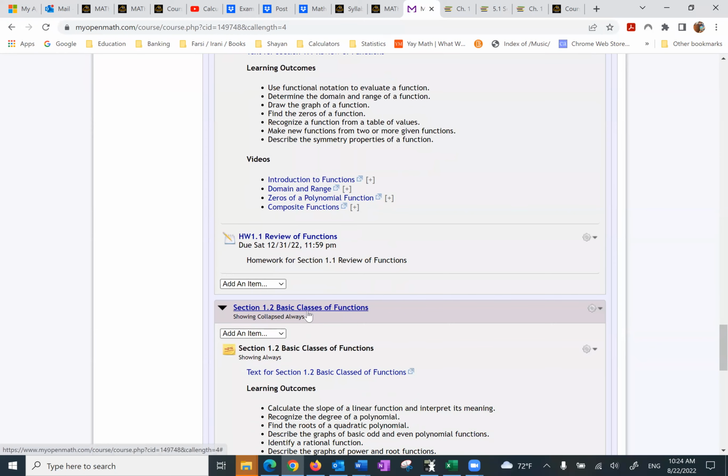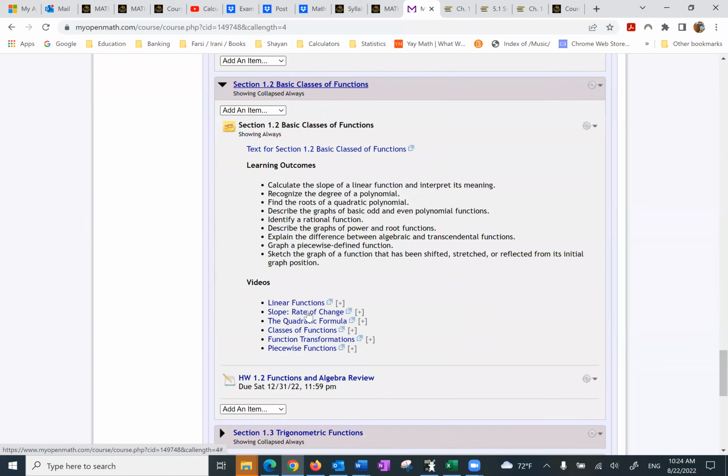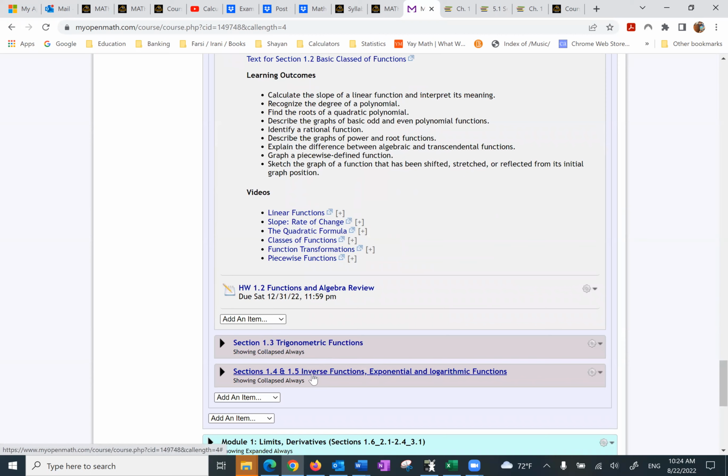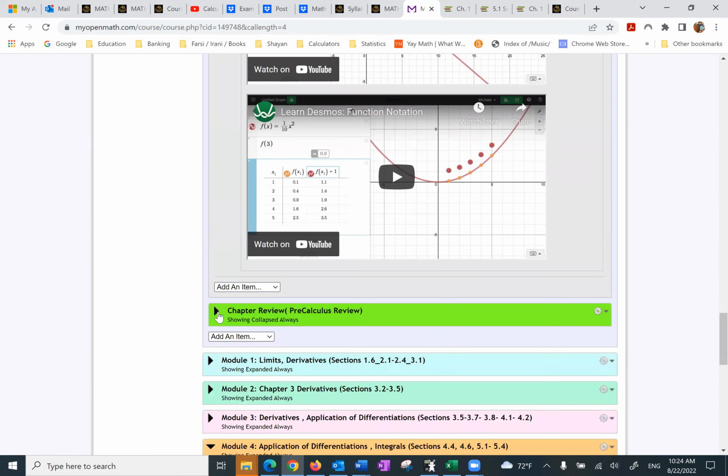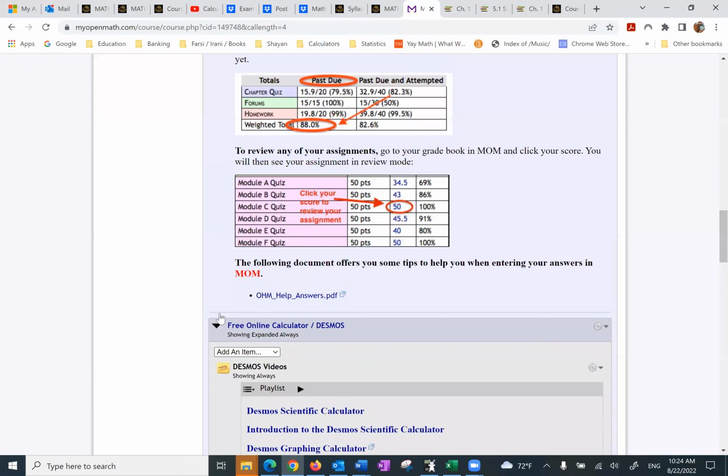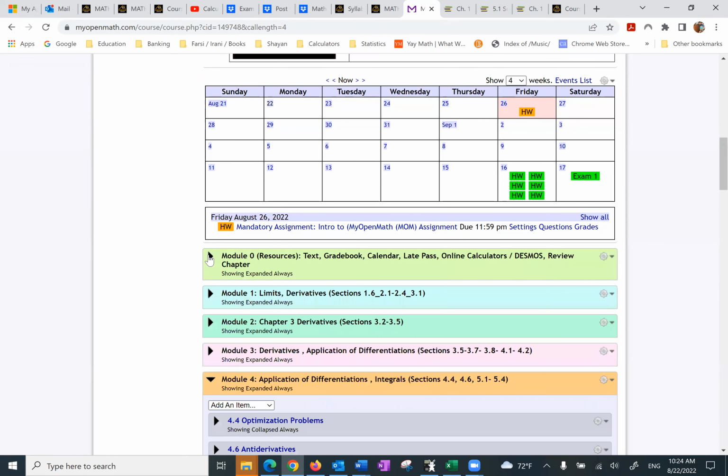Then you have 1.2 basic classes of functions, trigonometric functions, inverse functions. So this is the chapter review part of module 0 resources. So there are a lot of resources there. Those of you who need to practice with prior knowledge of mathematics, please go over the chapter review.